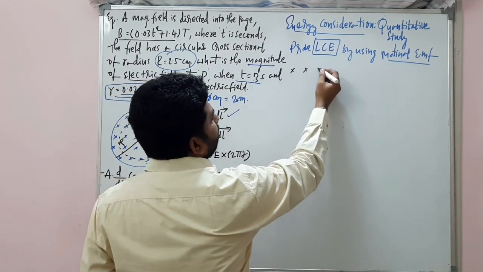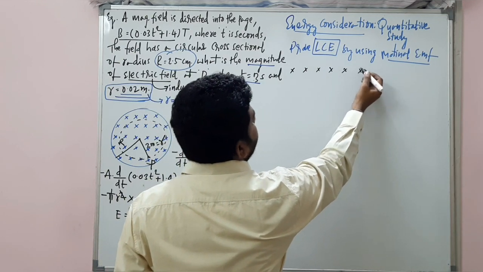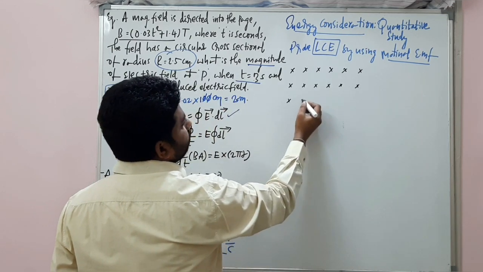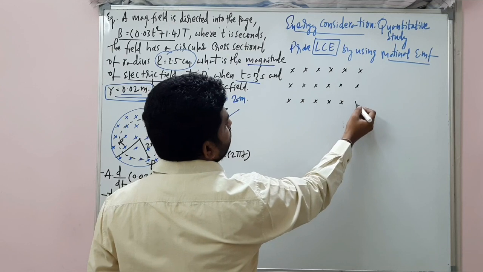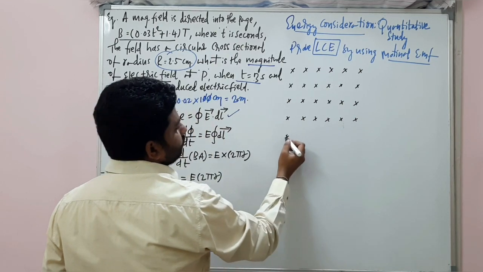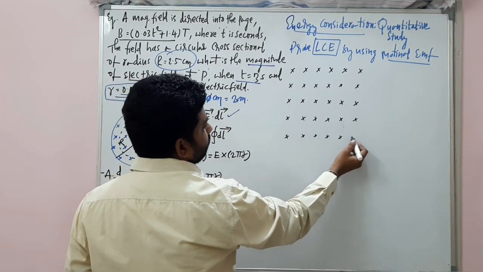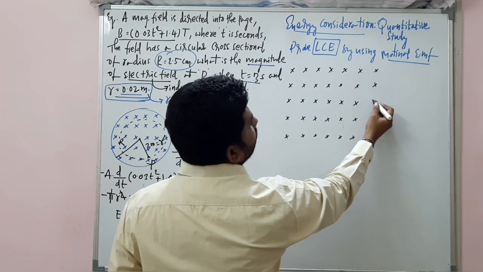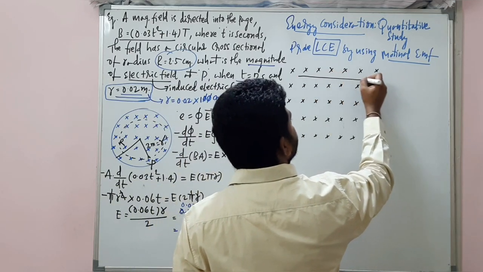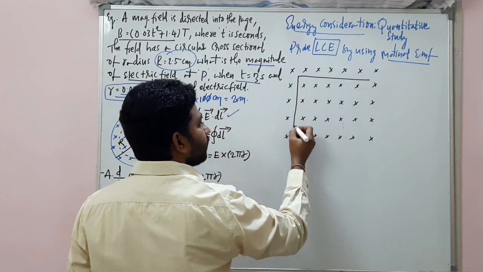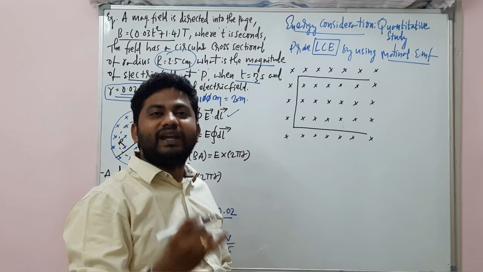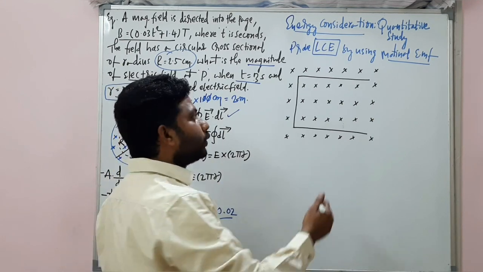There is a magnetic field where the field lines are moving into the plane. There is a conducting rod of this shape which is placed here. We have proved motional EMF is equal to B into L into V from this experiment only.